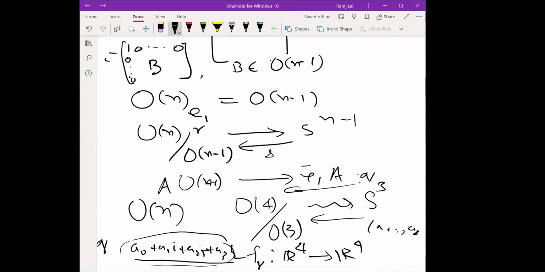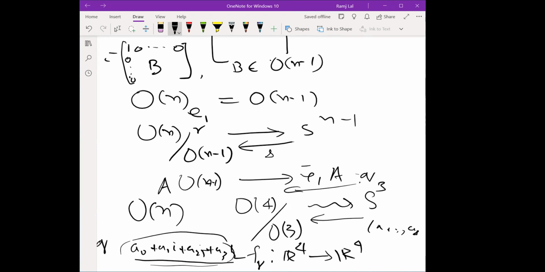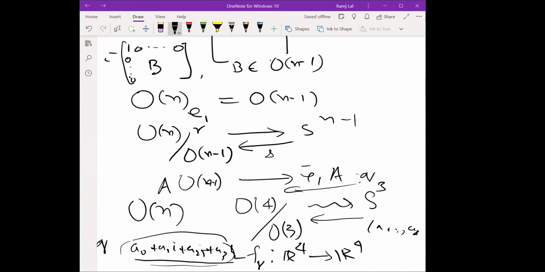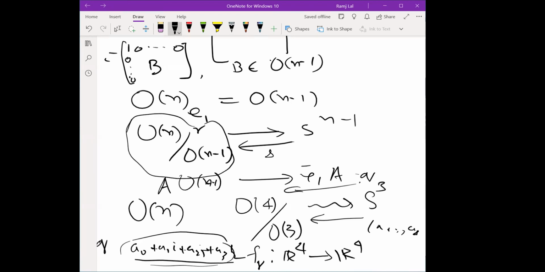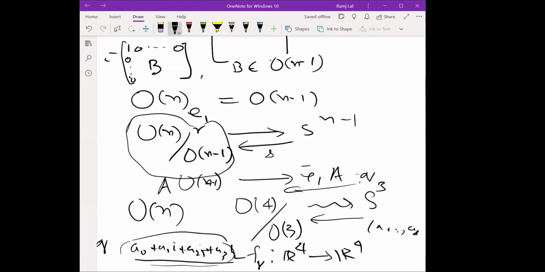You are talking about a section of Sn-1 in ON, not the quotient, because the quotient is bijective already. Yeah, but I have taken this quotient space, you see here. I took the quotient space, and in the quotient space what I did was E1 bar. What I'm saying is that you want a representative in ON, isn't it?